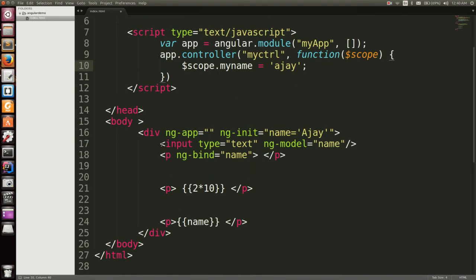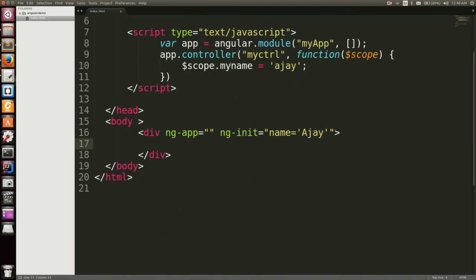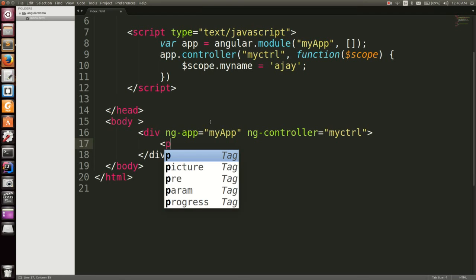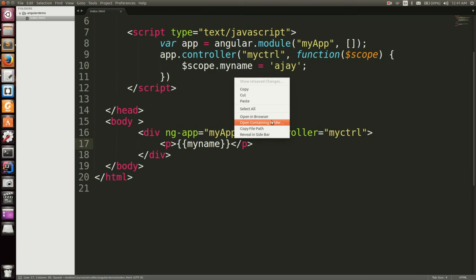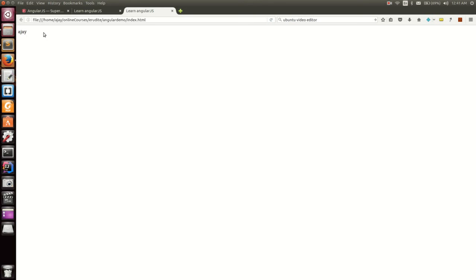Let me remove all this old code from here. Okay, I will remove ng-bind. Here my app name is myApp, and here ng-controller we have to define, and its value is myCtrl. Okay, and here in the paragraph I will try to print the value of myName. Okay, I saved it. Now I will try to open it in the browser, and it is printing the name as Ajay. That's perfectly fine.